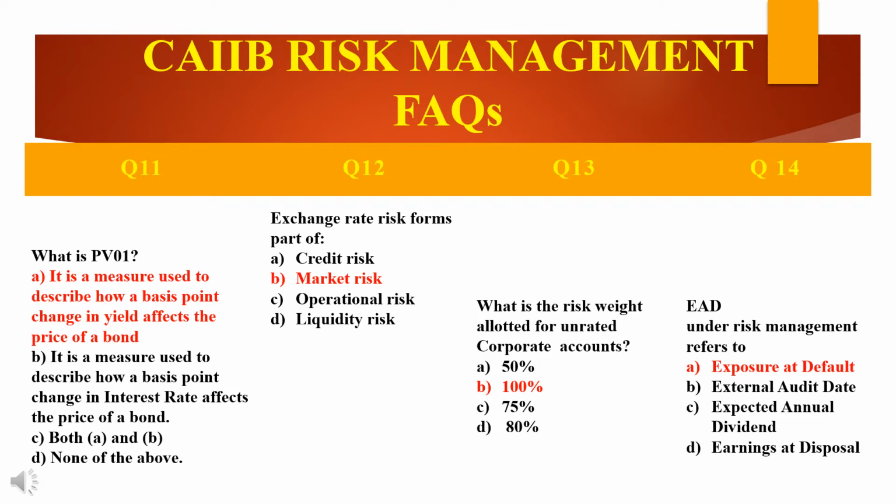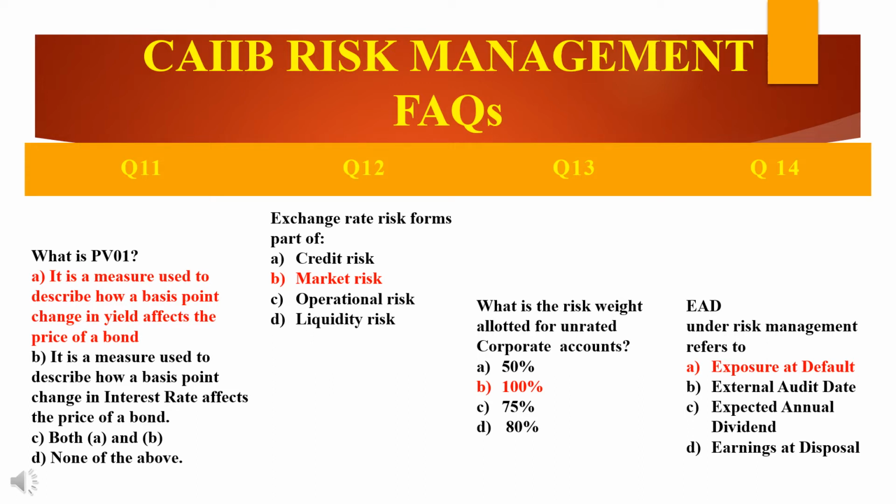The next question is what is the risk weight allotted for unrated corporate accounts? Listen carefully. What is the risk weight allotted for unrated corporate bonds, that is the corporate accounts? There are four options: 50, 100, 75 and 80. Okay, in terms of percentage, 50, 100, 75 and 80. So the answer here is 100. Why? Because the risk weight for unrated corporate accounts as defined under the Basel guidelines is 100%.